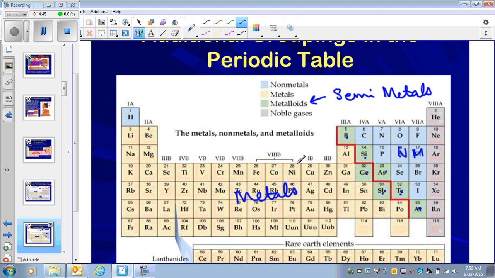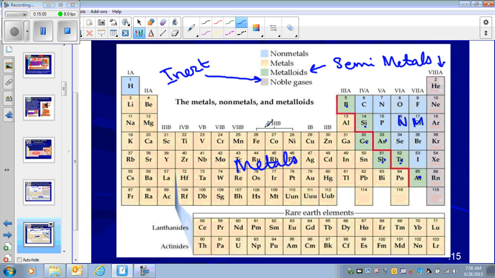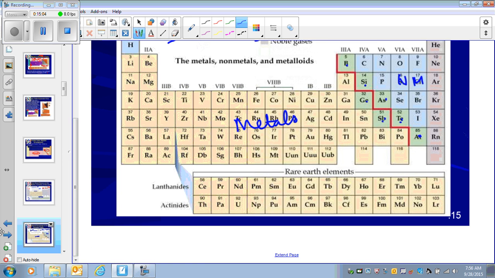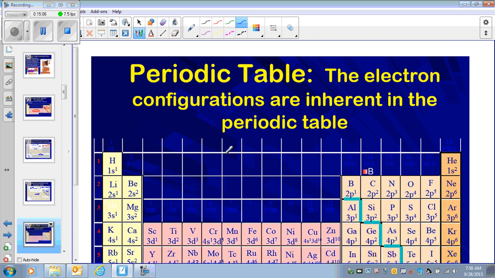You need to know the grouping: non-metals, metals, metalloids, and these are called noble gases, or inert gases, because they don't react. So they're the same thing. I will give you the names of others too. And then here at the bottom are the rare earth elements. So this is another way of grouping the periodic table.